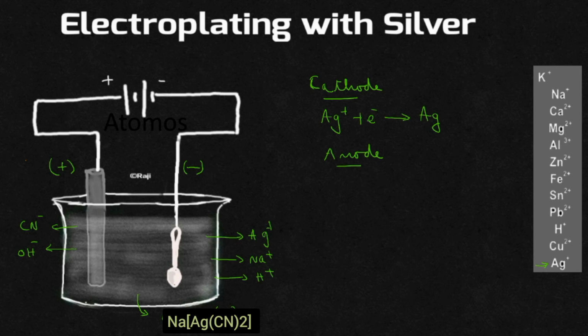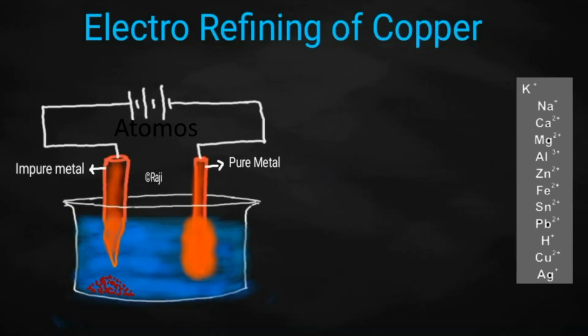In this case, the anode is not inert, right? It is an active metal. This metal will be having more tendency to give away electrons compared to these anions. So what will be the reaction taking place at the anode? Silver will be giving away one electron and will be coming into the solution as Ag+ ion. After some time, the anode will be diminished in size. Easy.